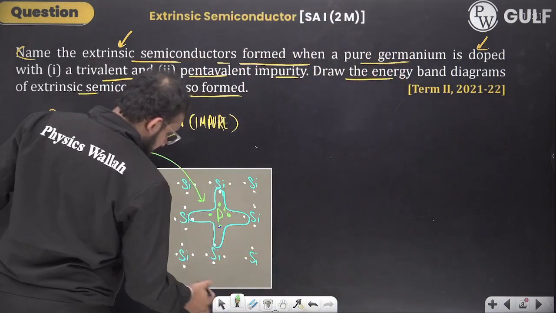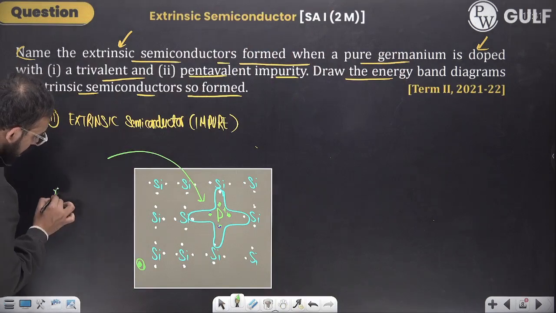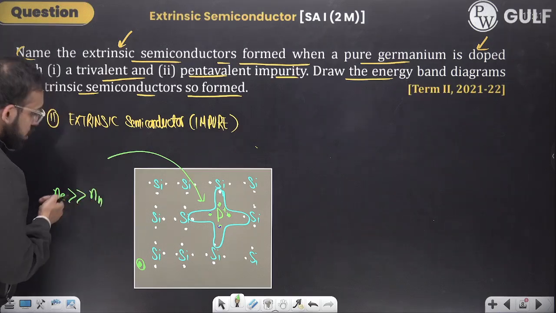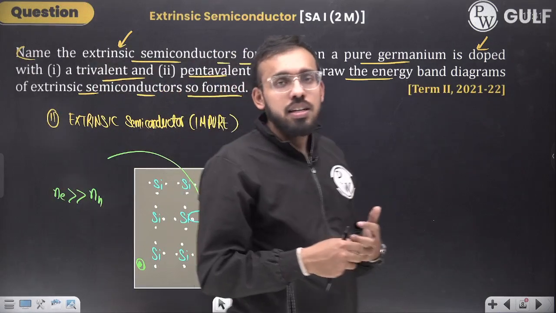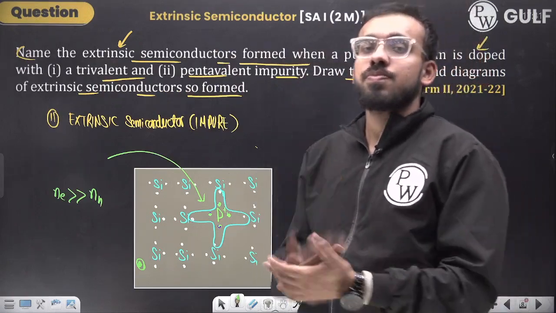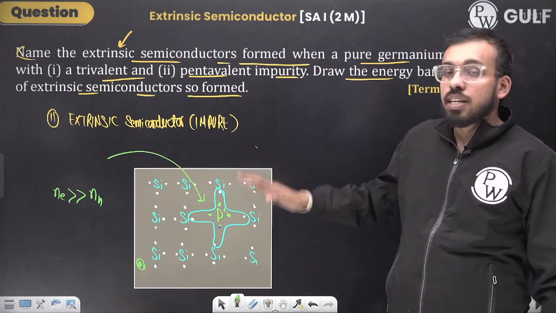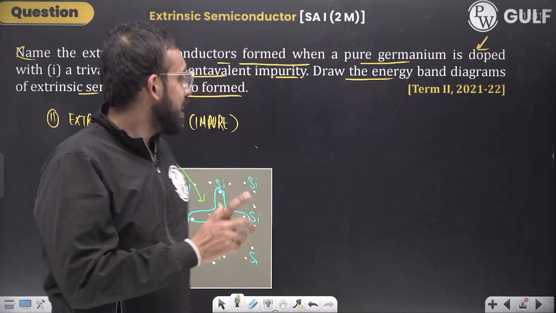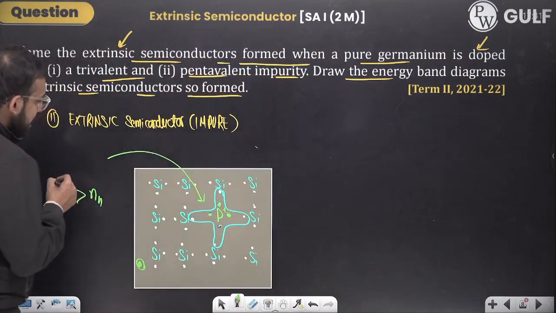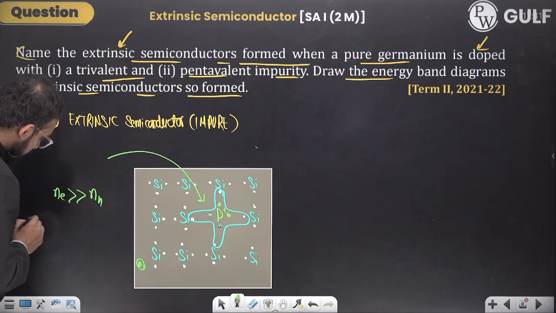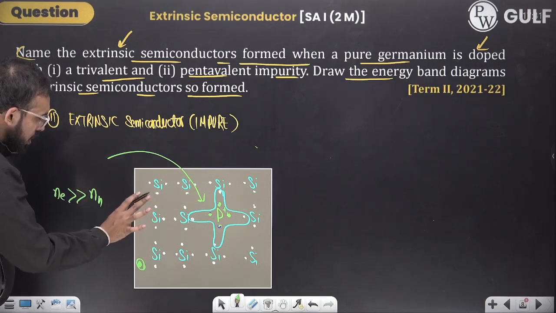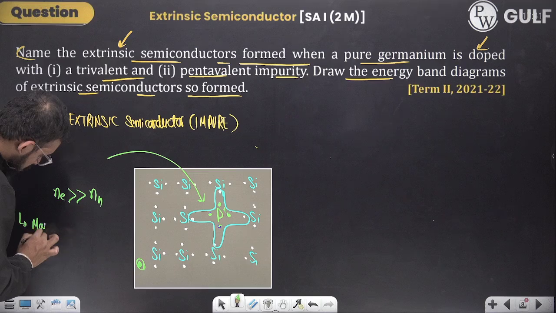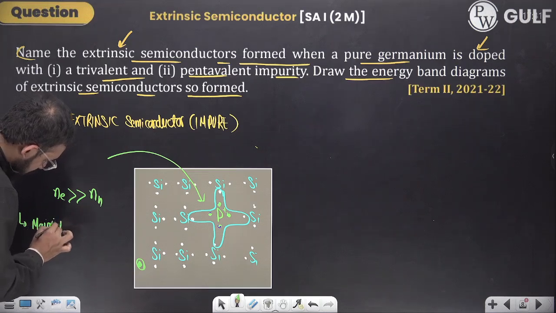Overall, you can say that these electrons have increased in number, or the number density of electrons is more than the number density of holes. And that is how the conductivity is increased. Okay, I will name this in a while. Right now, there are two things here. Majority.